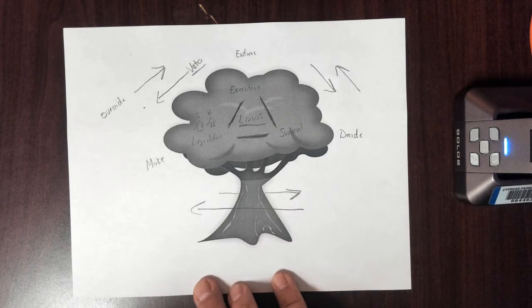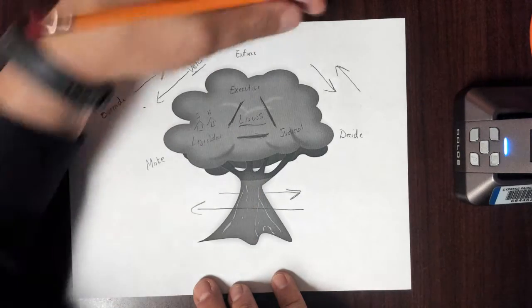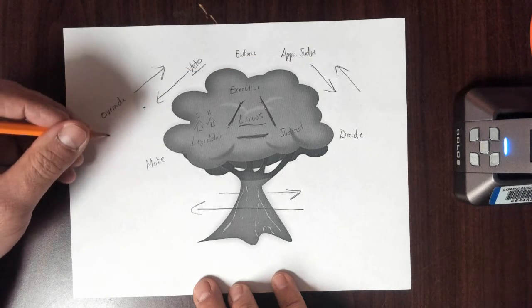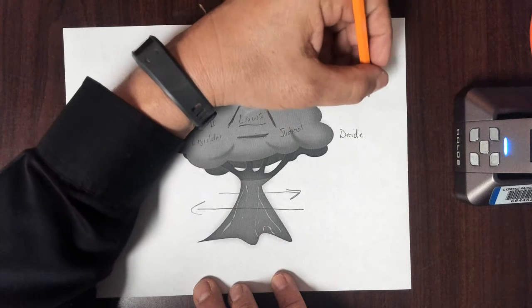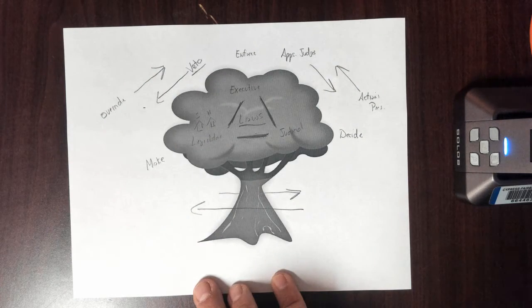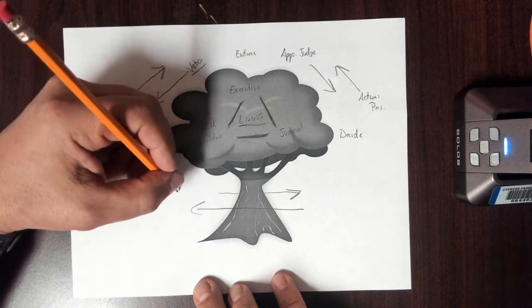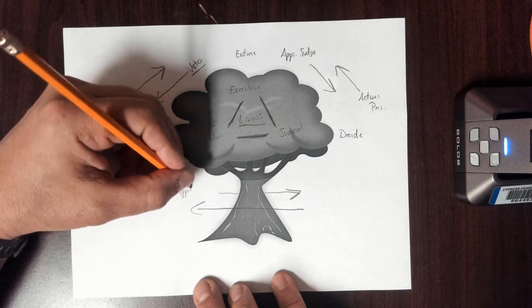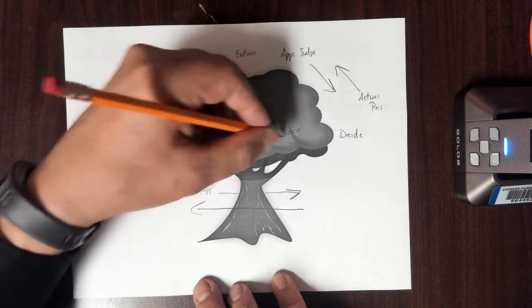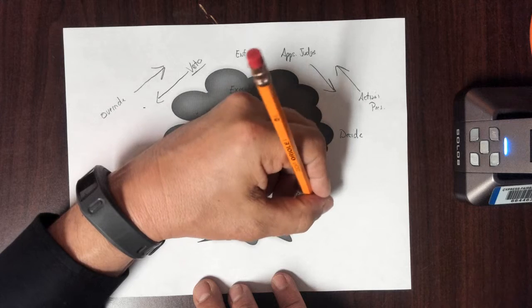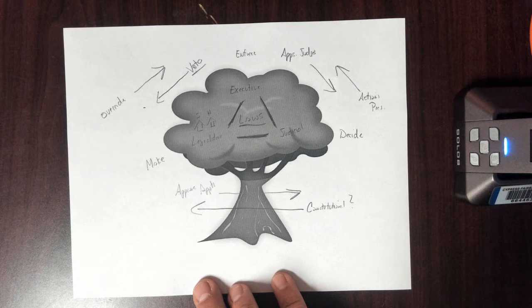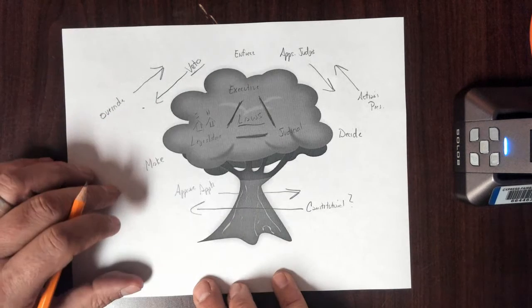Now, what the executive branch does with the judicial branch is the executive branch appoints judges, while the judicial branch decides on the actions of the president to make sure he's doing a good job. And then down here on the bottom, the legislative branch can approve those appointments that the president makes for judges, and the judicial branch determines whether something is constitutional. All right, so there are your jobs and your checks.